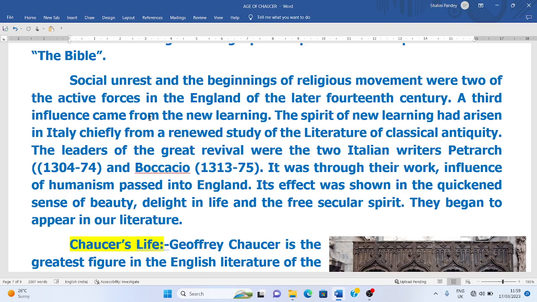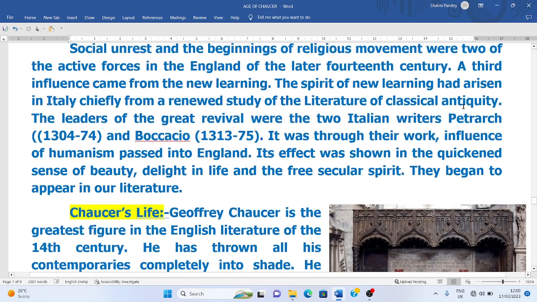The social unrest and the beginning of the religious movement were two active forces in England during that time, in the later 14th century. A third influence came from the new learning. So there was a rise of new learning. The Renaissance was going on in Italy. The spirit of new learning had arisen in Italy. The Renaissance has its birthplace in Italy, but its influences were coming to England slowly, and it was in full flowering in England in the 16th century. So new learning had risen in Italy, chiefly from the renewed study of the literature of classical antiquity.